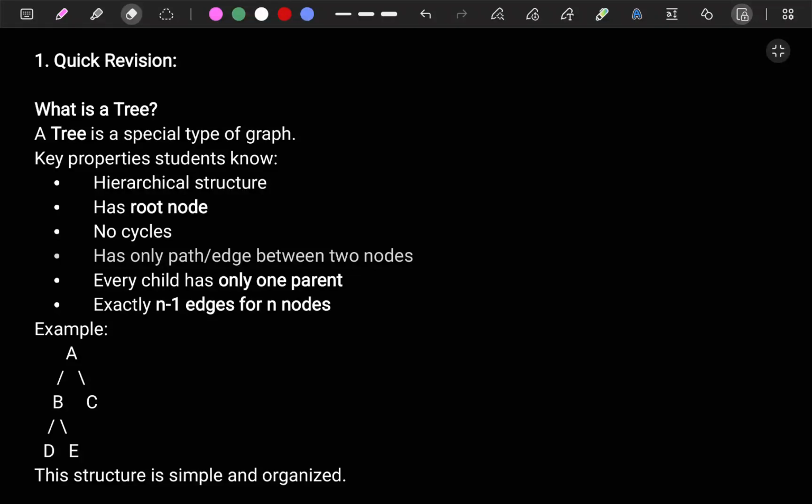Hello everyone. In this lecture we are going to see a new data structure called graph. Before getting into graph, I hope you already know about the tree data structure. So we will take one revision about it.